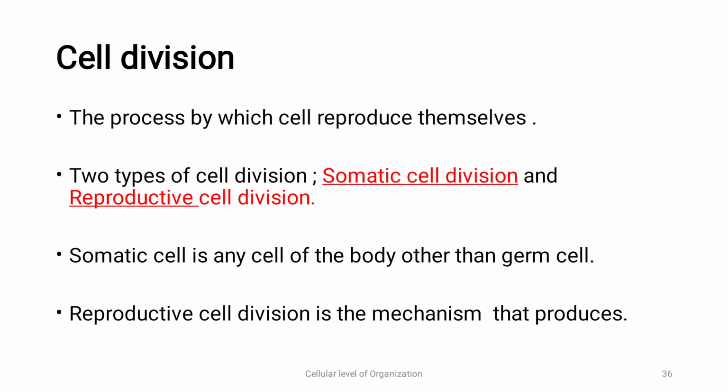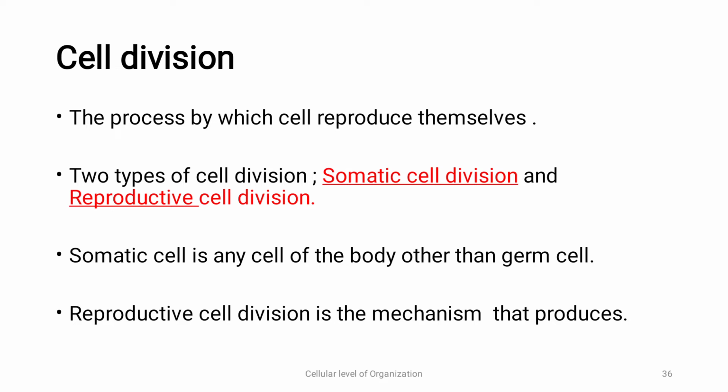So, in today's class, we are going to cover one small topic in cellular biology, that is cell division. In earlier classes, we have already covered plasma membrane, the components of plasma membrane, then cytoplasm, then nucleus, and we also covered various types of transport like endocytosis, exocytosis, etc. So, what is cell division?